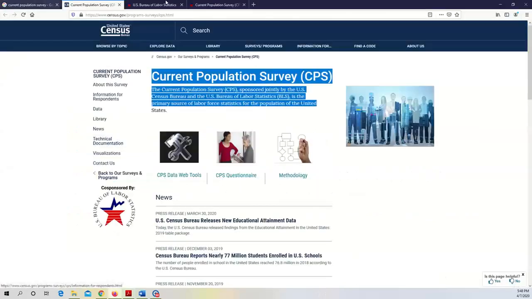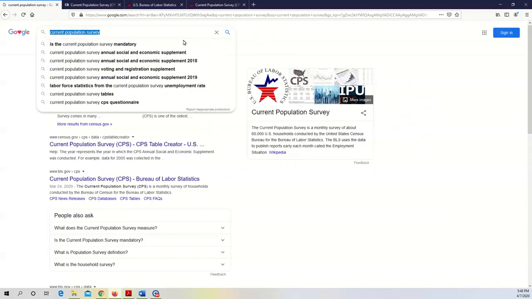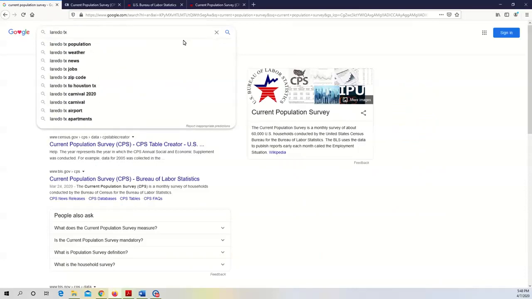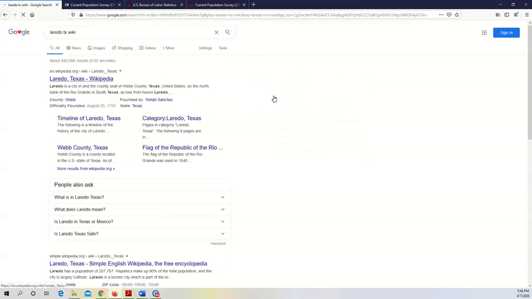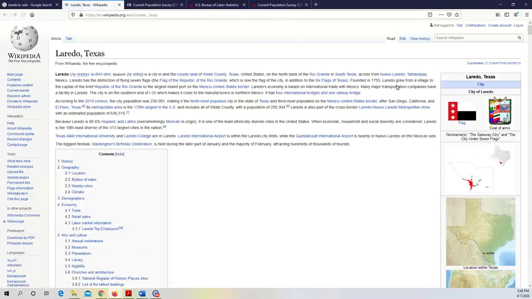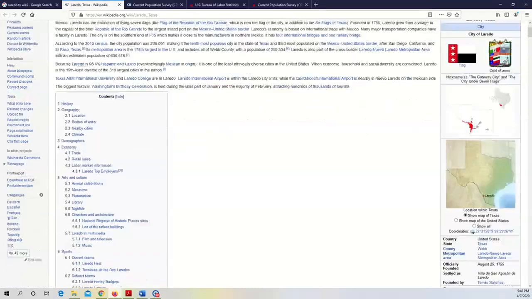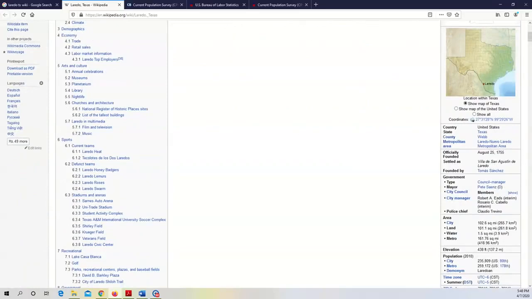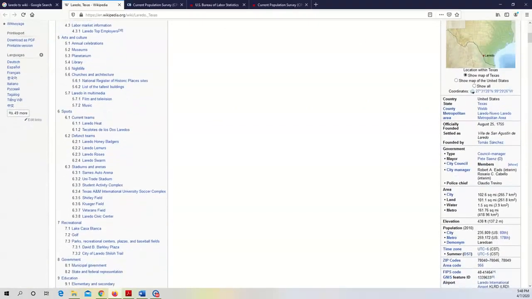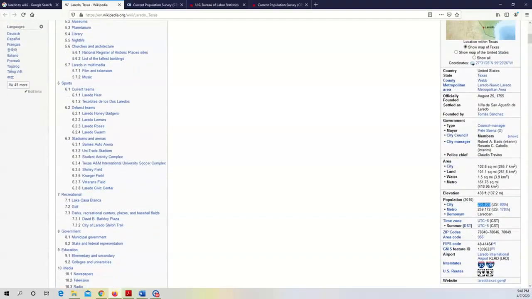For example, what's the current population size for Laredo, Texas? Let me Google Laredo, Texas, Wikipedia. If we can trust those numbers on Wikipedia, what's the current population of Laredo, Texas? The city has about 235,000 people. That's the total population size based on 2010 data, 10 years ago. Okay, how many people are in the labor force? How many are employed? How many are unemployed in Laredo?